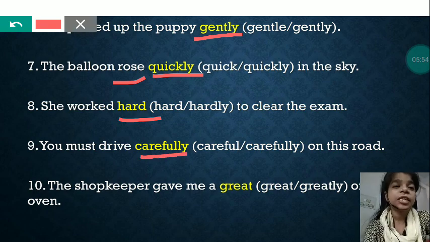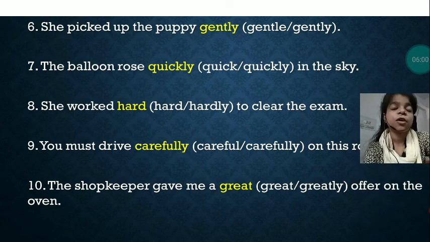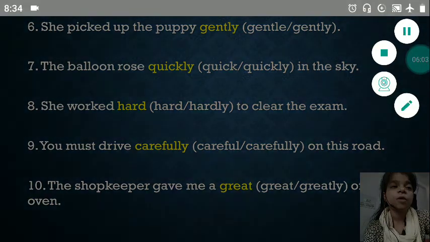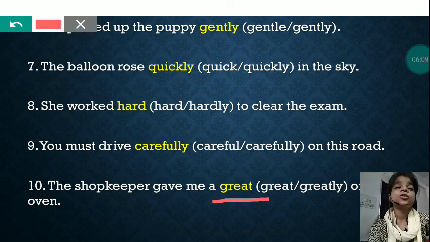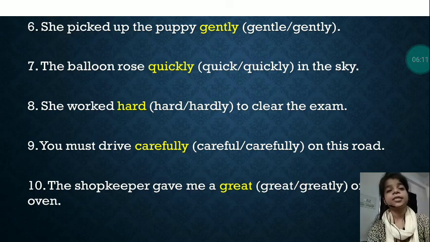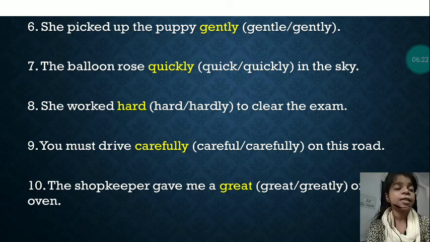The shopkeeper gave me a great offer on the oven. Now the shopkeeper gave me a great or greatly. What kind of offer? Great offer. So in all the 10 sentences you saw that all the words written in yellow are defining any verb, any adjective or any another adverb, and hence they are called adverbs.